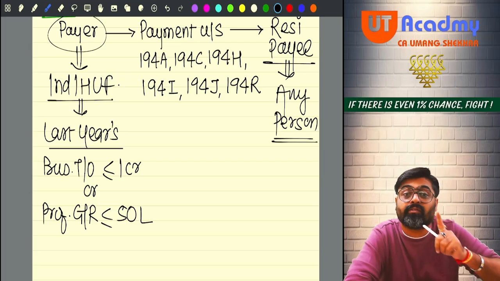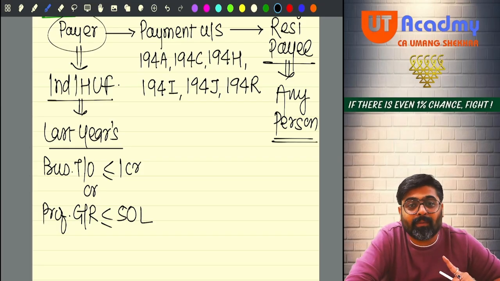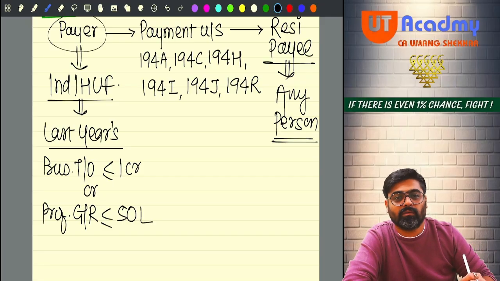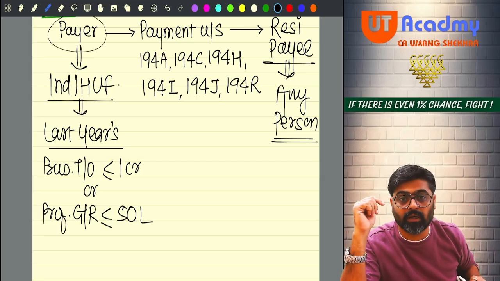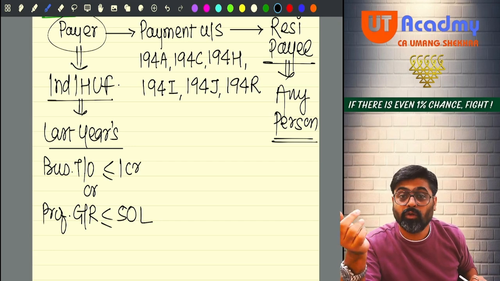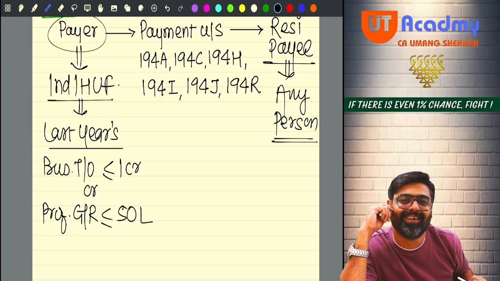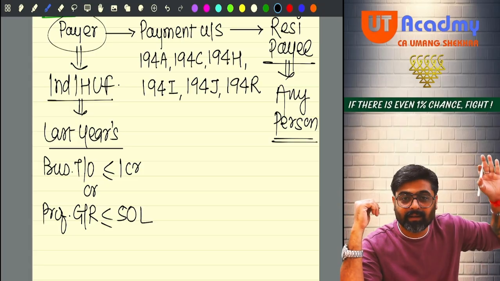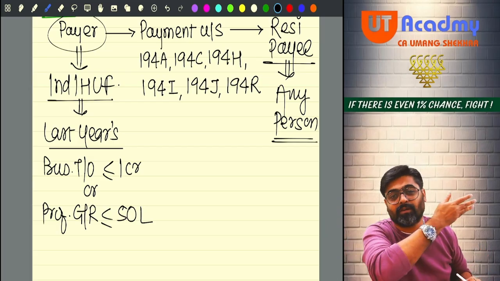This is applicable only if the payer is an individual or HUF. Understanding? And see, this exception will not apply to all the payments. So they can give you an example: you are an individual. Your last year business turnover was not more than 1 crore. It was only 80 lakhs. And this year you are making a payment of salary to your resident employee. Will you be liable to deduct TDS? Yes. They are under 192. Any employer, including them, is also covered.